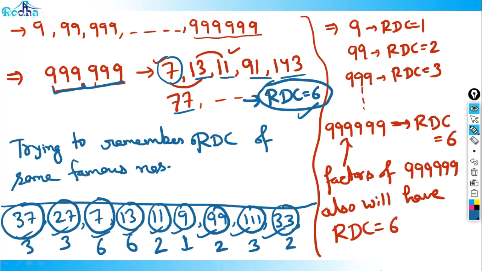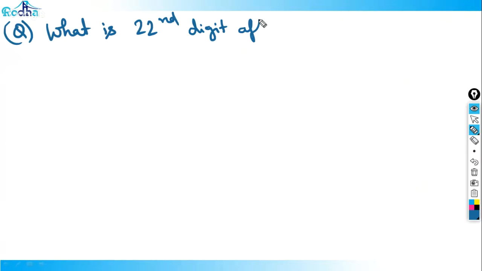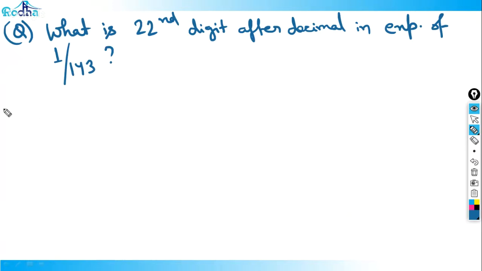So the question is now: what is the 22nd digit after decimal in the expansion of 1 divided by 143? Quickly. What is the 22nd digit after decimal in the expansion of 1 divided by 143?